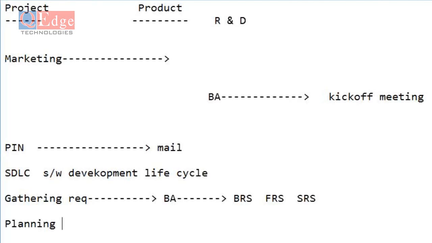If the customer has given you 3 months of time to complete a project, the company people are going to give the target to the employees: within 2 months, you have to complete the project. They are going to take 1 month of buffering time. Why? What's the reason behind that? Any expectations?